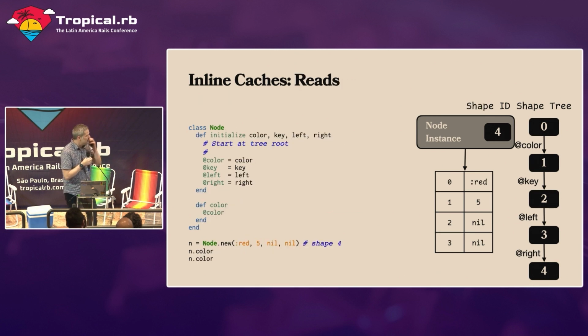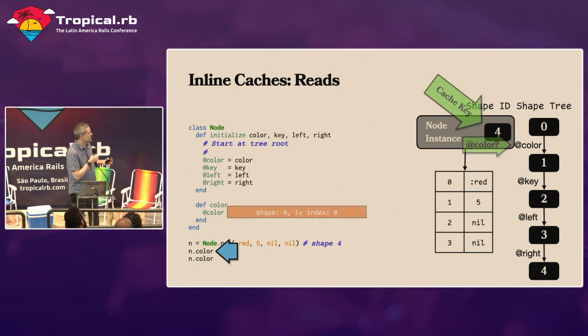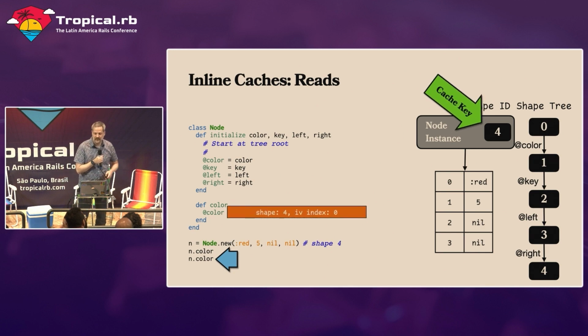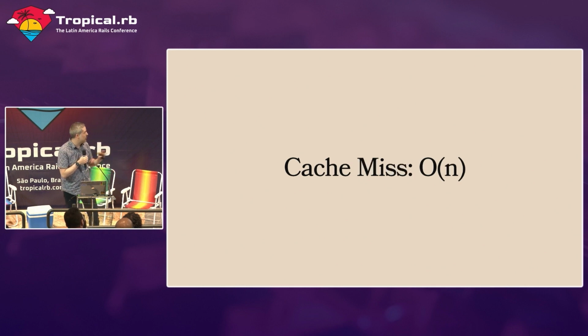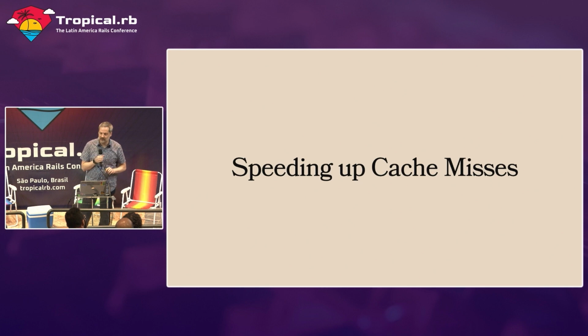So I also want to point out reads here. Reads are very similar. When we read an instance variable, we'll do exactly the same thing. We have to check, was color defined, and it'll go through the tree and check. And then we'll set a cache on that read. And the key to the cache, again, is just the shape ID. So the next read, when we check that, well, the shape matches, and we're good. So our cache hits are O(1). It's very, very fast. But our cache misses are O(n), and that's not good, as we have learned. So I want to talk about speeding up cache misses.